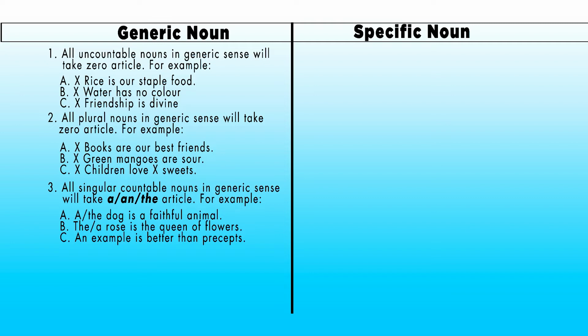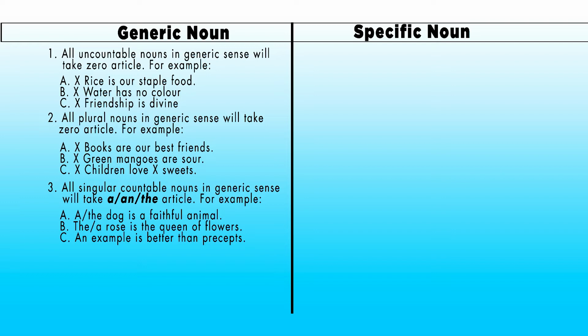Here dog is a countable noun and dog means any dog, all dogs of the world, and therefore it is a generic noun. Dog is also a singular noun. That is why dog will always take an article, a or the. A dog is a faithful animal or the dog is a faithful animal.